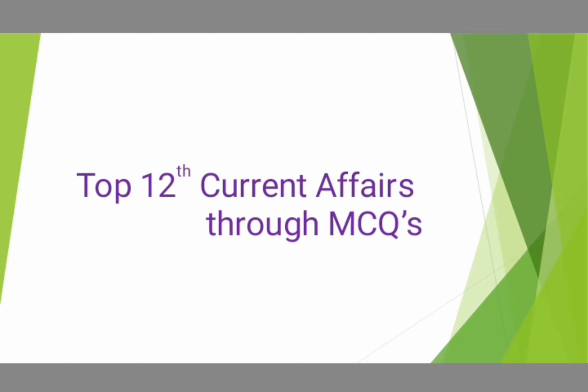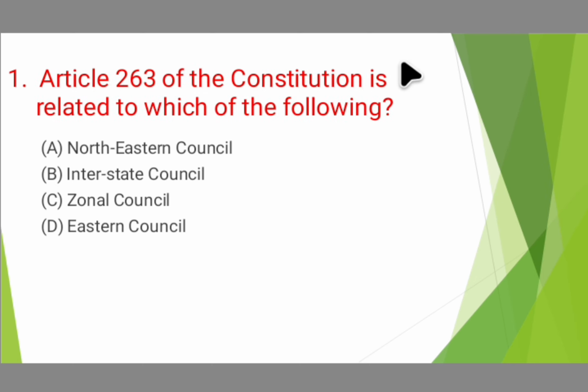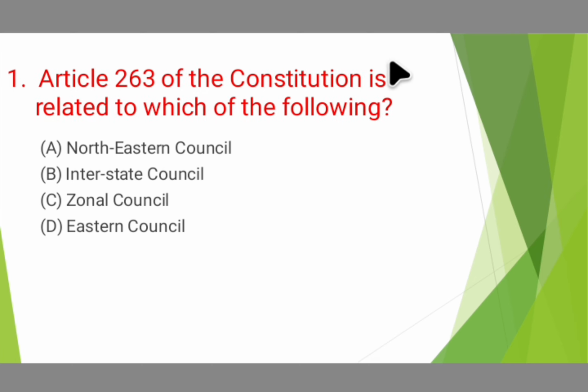Firstly, question number 1. Article 263 of the Constitution of India is related to which of the following? Options were Northeastern Council, Interstate Council, Zonal Council, and option D, Eastern Council. Article 263 is mentioned in part 11 of the Constitution of India.